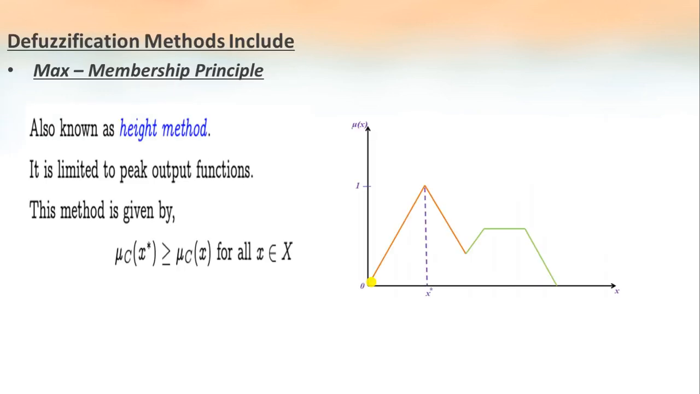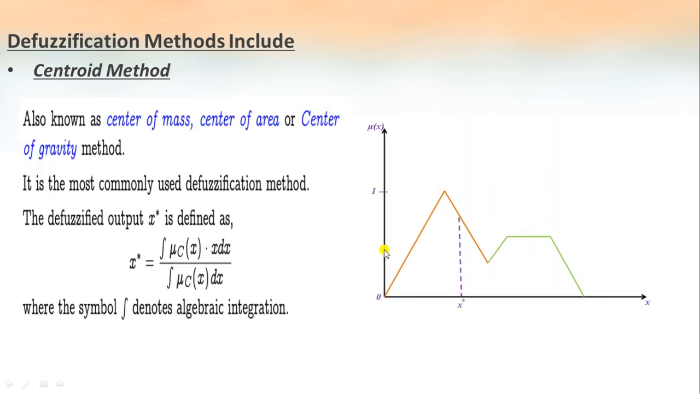The first one is max membership principle. This is also known as the height method, and it is limited to the peak output function, that is the maximum membership value, which is 1. That will be the output of this max membership principle. So this method will give mu C of x star greater than or equal to mu C of x for all x belonging to the universe of discourse X. So the x star value will always be the peak value, or the peak output function.